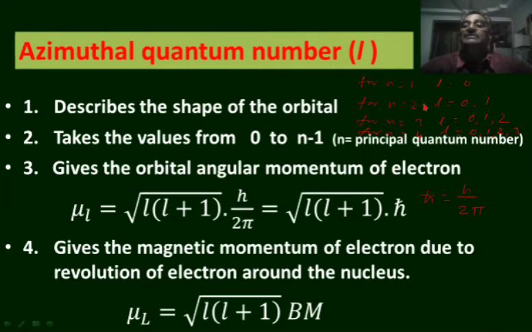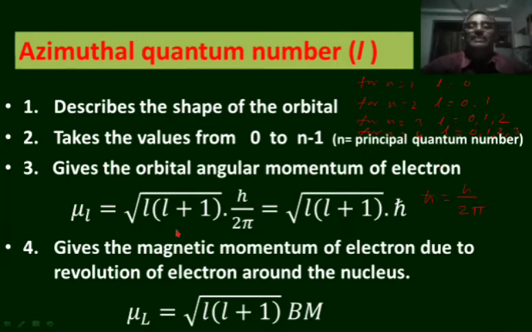For n equal to 1, L can have only one value, that is 0. Thus the first main energy level consists of only one sub-energy level. For n equal to 2, L can have two values, 0 and 1. That is, the second main energy level consists of two sub-energy levels. For n equal to 3, L takes three values 0, 1 and 2. So, there are three sub-energy levels in the third main energy level. In the same way, there are four sub-energy levels in the fourth main energy level.